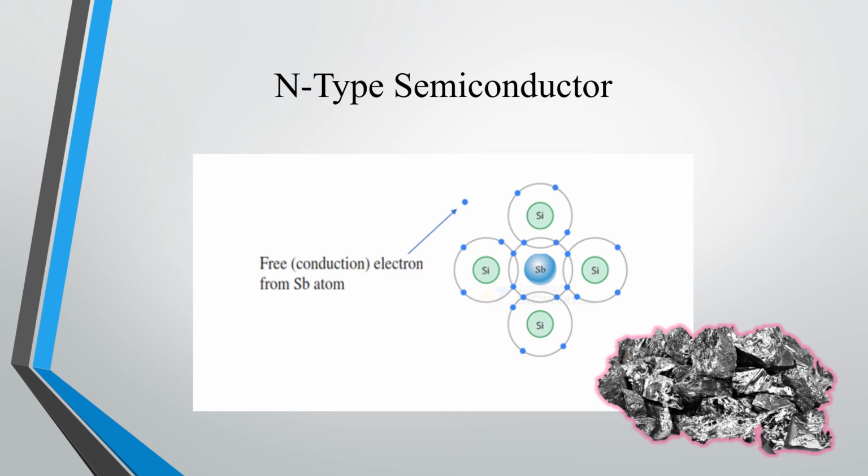There I have mentioned it as a free electron from the Sb atom. This free electron will be used as a current carrying electron, so it has a negative charge. N represents negative type semiconductor. So when a pentavalent impurity is added, it becomes N-type semiconductor, leaving a free electron for current carrying conduction.